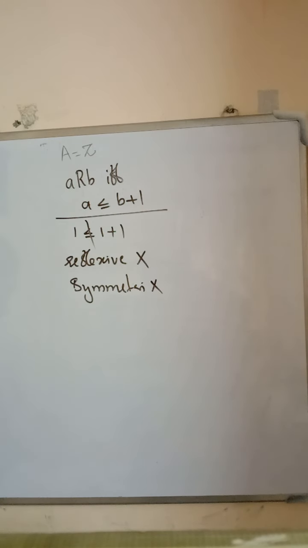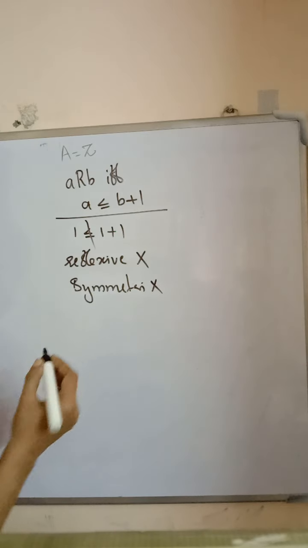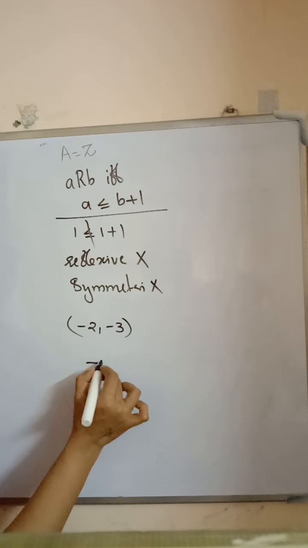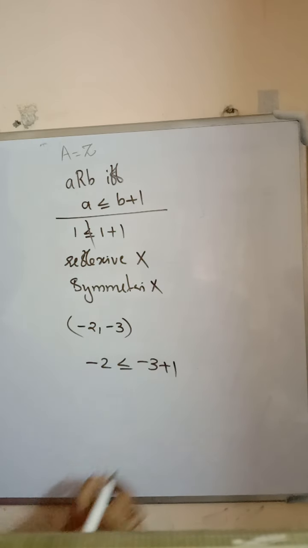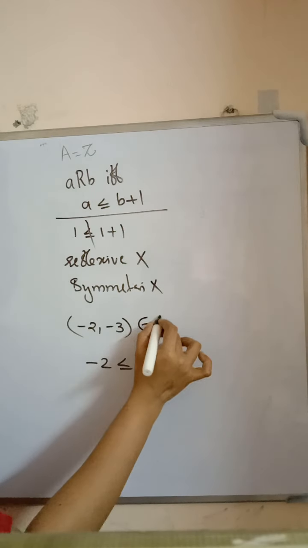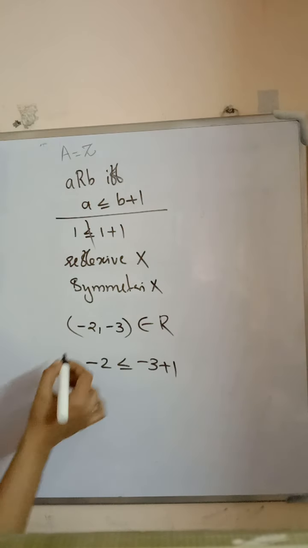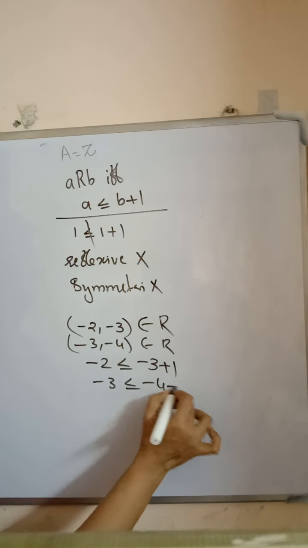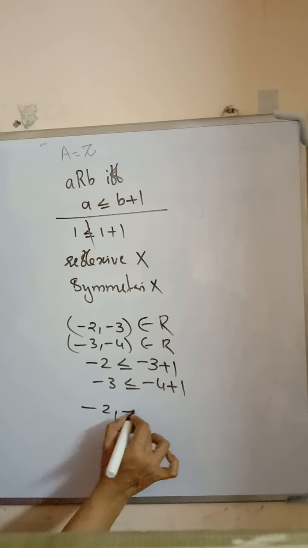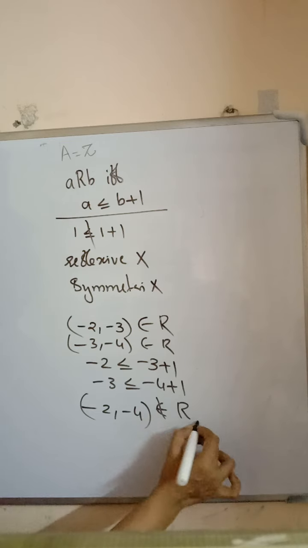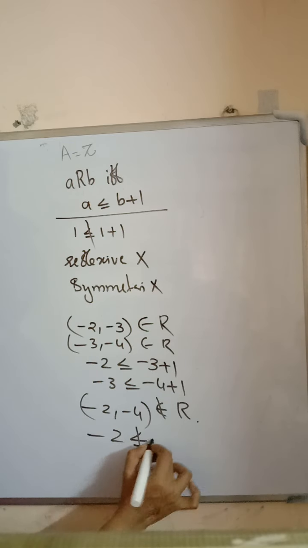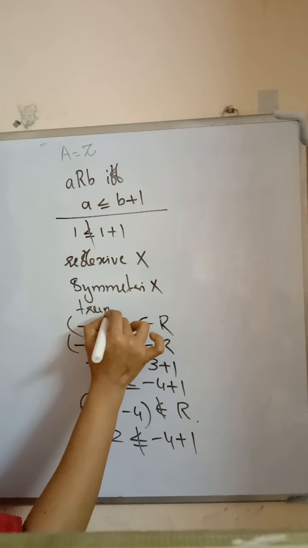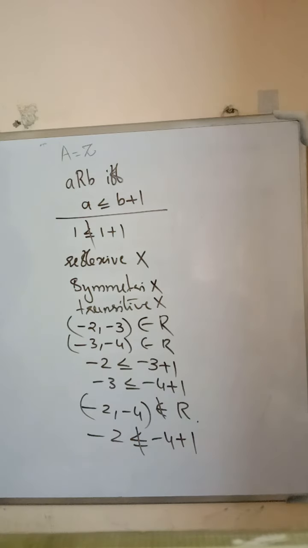Is it transitive? By some examples, we check the transitivity. Consider (-2,-3). -2 is less than or equal to -3 plus 1, so (-2,-3) belongs to the relation R. Also, (-3,-4) belongs to the relation R since -3 is less than or equal to -4 plus 1. But (-2,-4) does not belong to the relation because -2 is not less than or equal to -4 plus 1. So, this relation is not transitive.